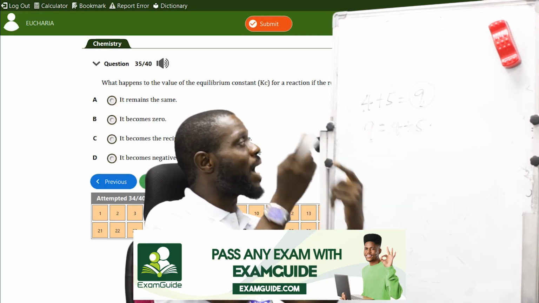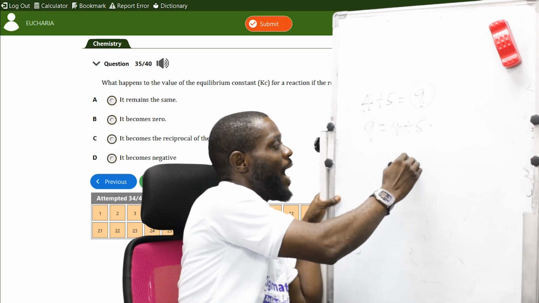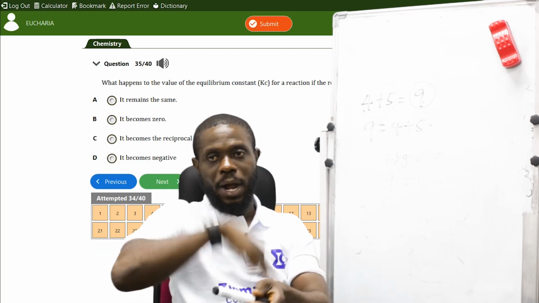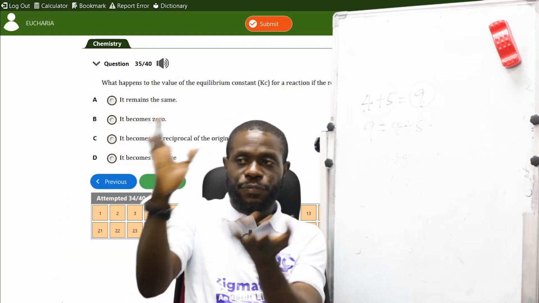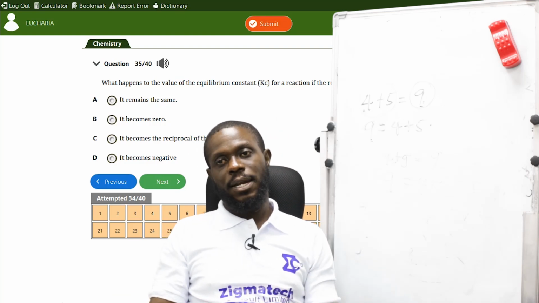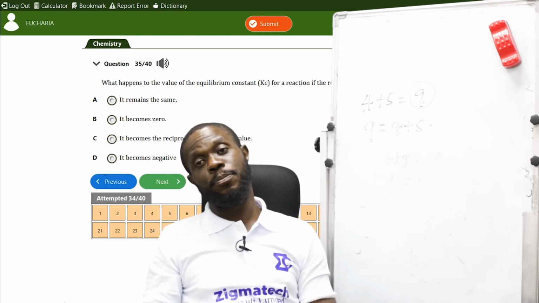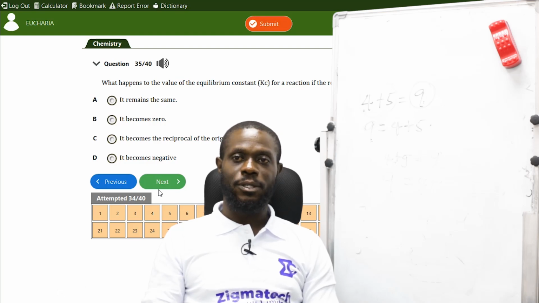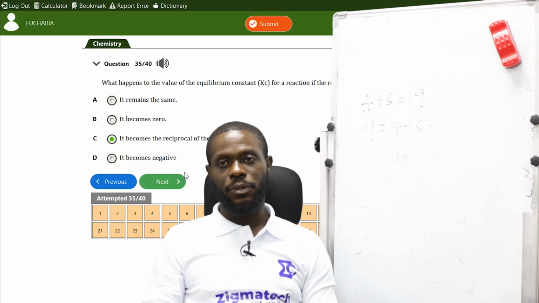So therefore, there is a reciprocal. Instead of me putting 4 plus 5, I will put 9. Instead of me putting 9, I will put 4 plus 5. So it is a reciprocal of the original value, which is 9. The reciprocal of the reactant becomes the product, and the reciprocal of the product becomes the reactant. Like I said, A plus B equals C plus D; therefore, C plus D gives you A plus B. So the correct answer there is C. It becomes the reciprocal of the original value.